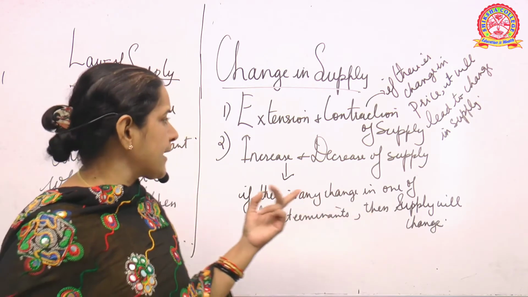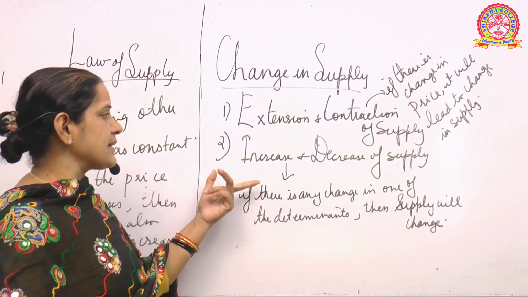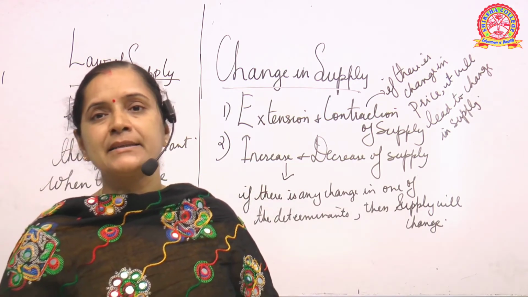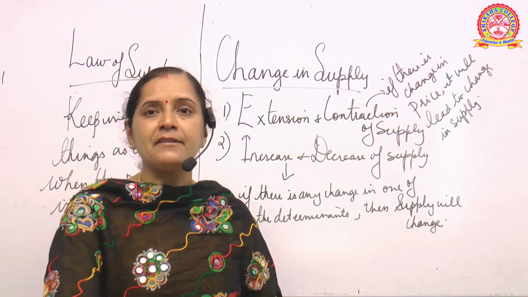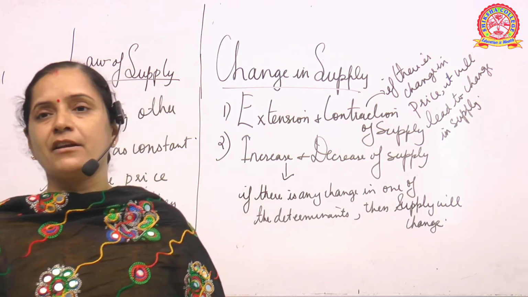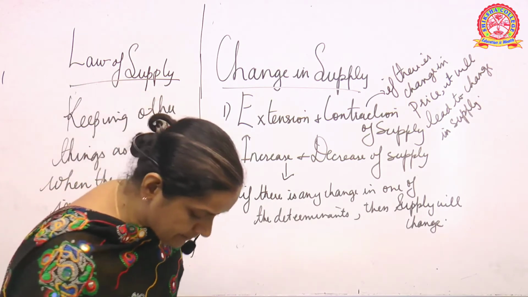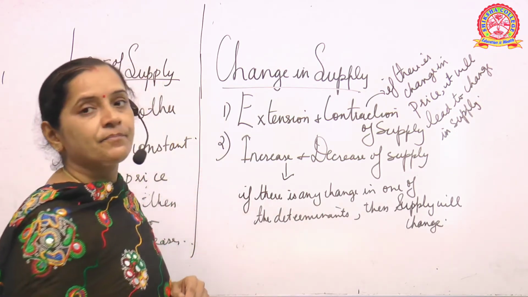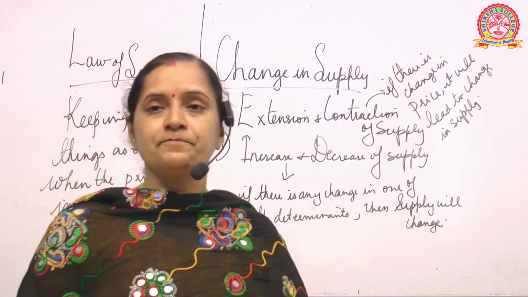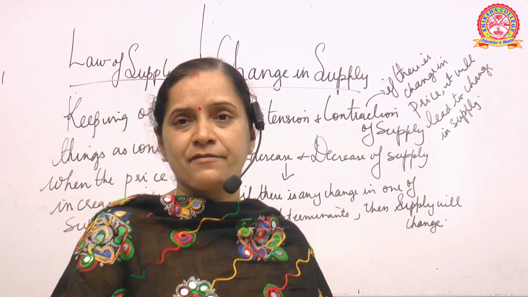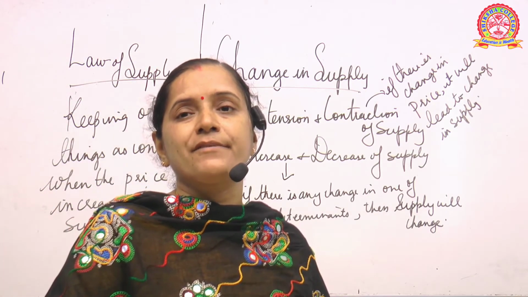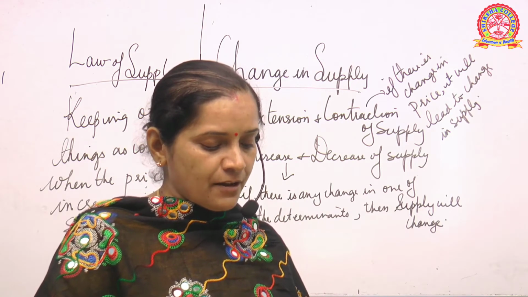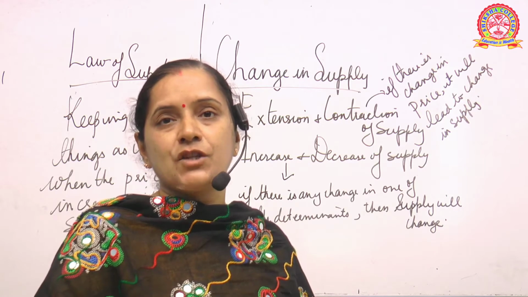But coming to the second part, where I am saying about increase and decrease of supply, here it is stating that keeping other things constant, if there is a change in any one of the determinants, what could be the determinants? The price or other factors, then supply will also change. So this is your concept of supply change.